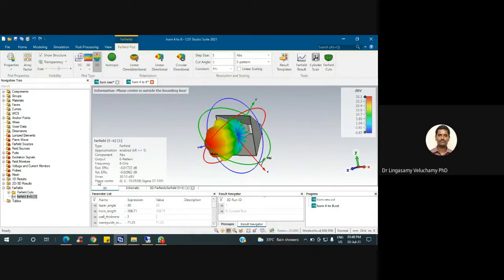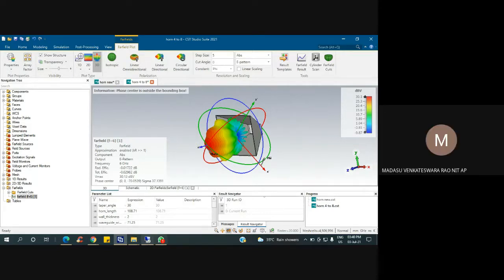If you want to find it out exactly, that is what you are doing: you are changing the focal distance and then optimizing the radiation pattern. So indirectly, you are optimizing the focal distance with respect to the phase center. That's it.